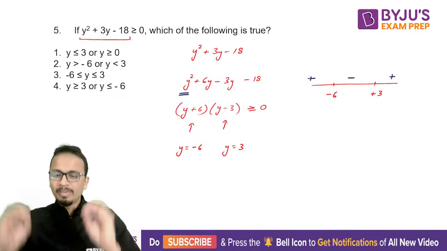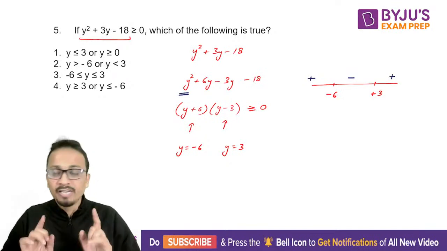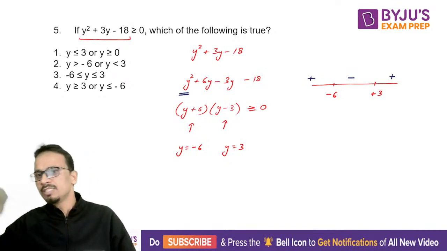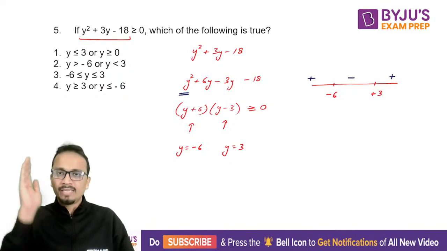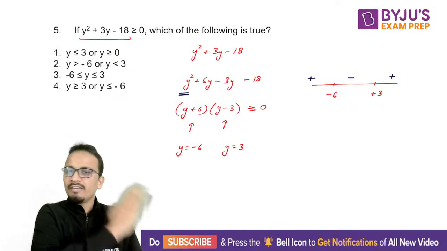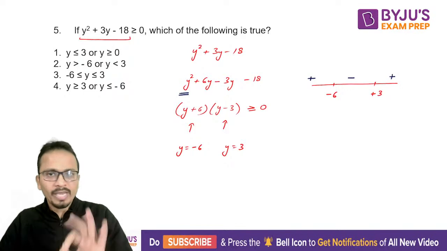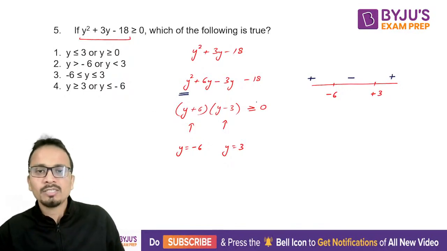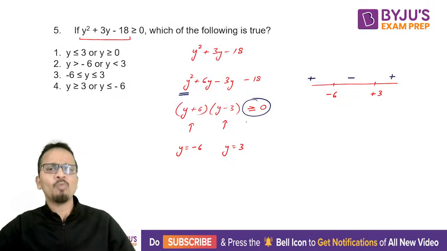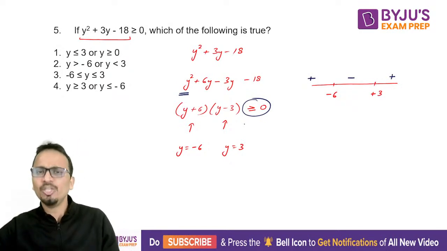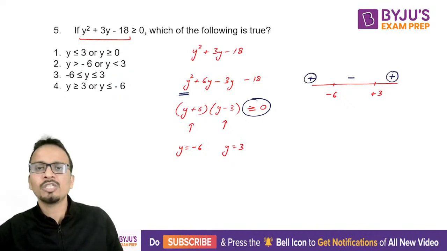You can always do this if the coefficient of y square is positive: start from the right hand side. The rightmost region will have positive value, then negative, then positive, then negative, and so on. Alternate regions will have alternate signs. Now I want the expression to be greater than or equal to 0, that means I want the positive values. So we will select the positive regions, this region and this region.